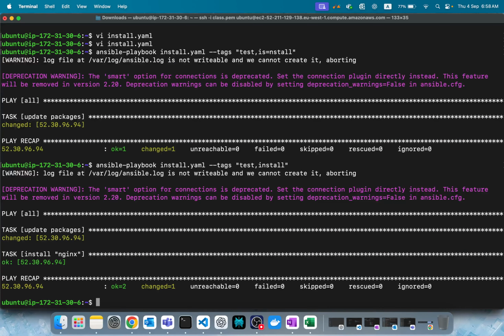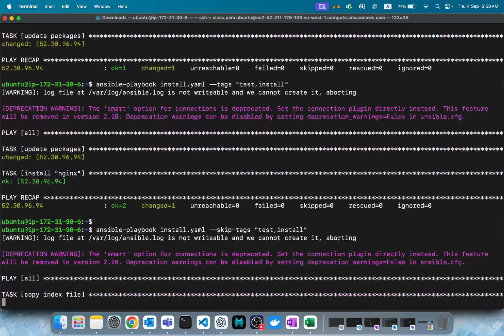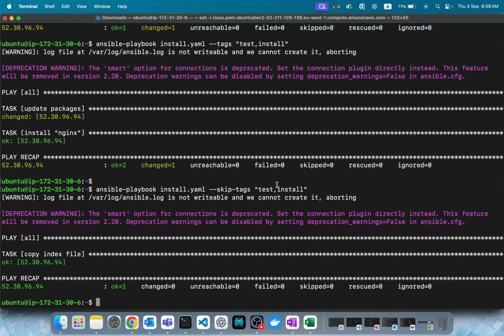Like that you can run only a specific task. Or let's say you want to skip a specific task. Currently, to run a specific task, we pass the tags. But I want to skip one specific task. You know what I can do? Hyphen skip hyphen tags, install. What happens? See, directly test and install were skipped, only copy ran. So you can skip like that also.